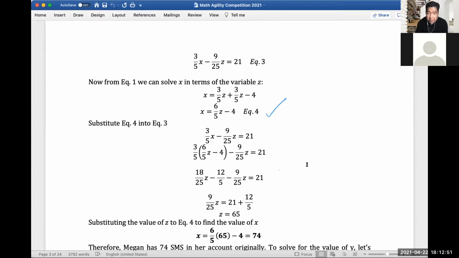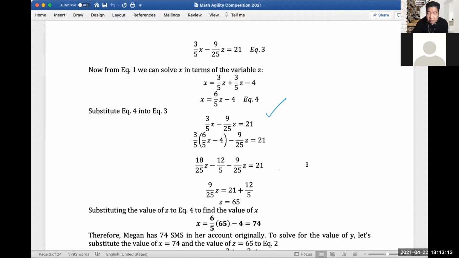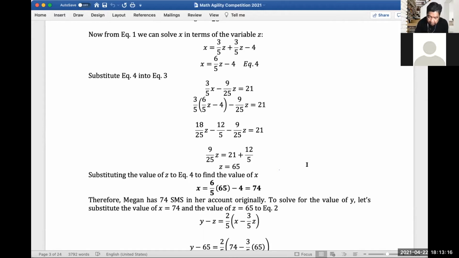Then let's substitute equation 4 into equation 3, so we eliminate the variable X and can solve the variable Z. If we substitute our value of X, this becomes 6/5 Z minus 4, and then minus 9/25 of Z equals 21.